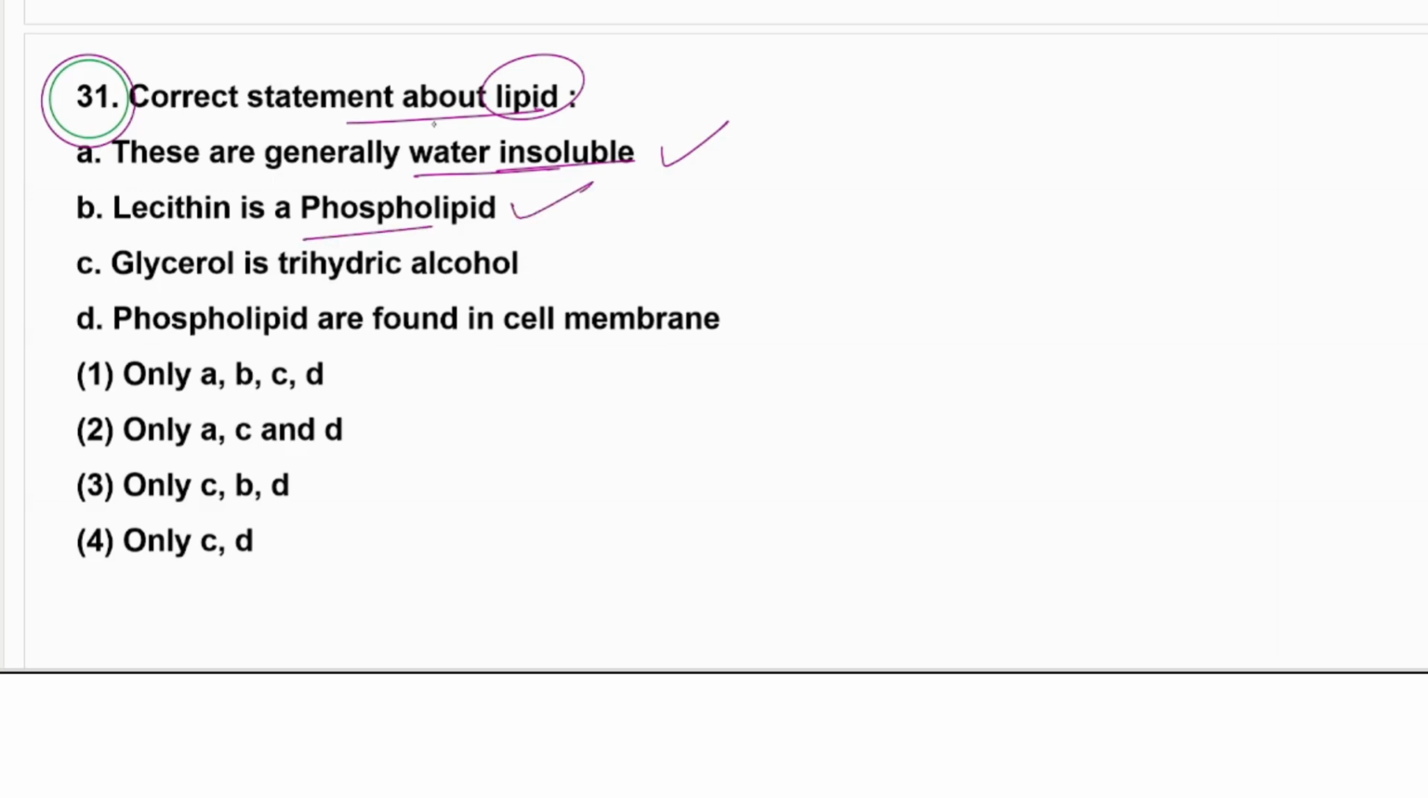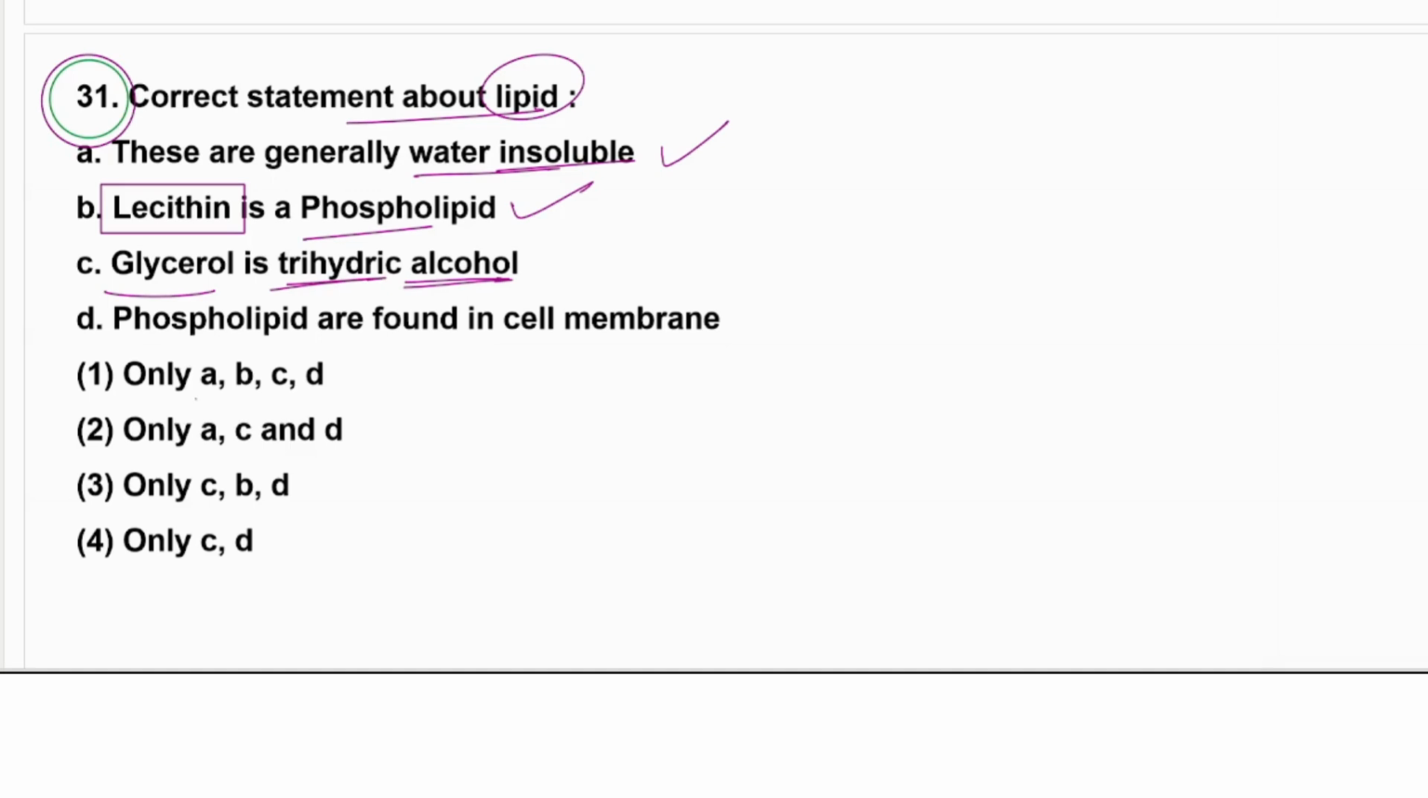Okay, that is also correct. We have seen it is an amphipathic molecule. It is the best example of the phospholipid given in our NCERT. Glycerol is a trihydric alcohol. Actually it is misprinted as trihydrochloric acid, so this is correct only but misprinted.